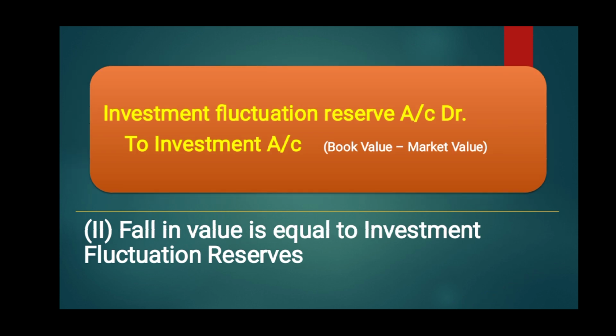Second case, fall in value is equal to investment fluctuation reserve, that is, loss is equal to the reserve. So here the entry will be: Investment fluctuation reserve account debit, to investment account, that is the fall in the value of investment, which is the difference between book value and market value, it should be credited.